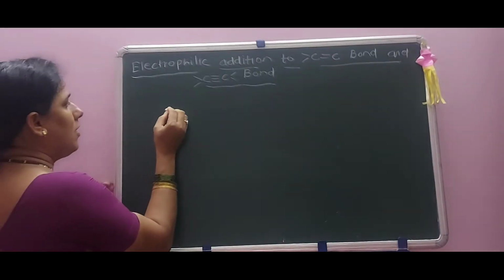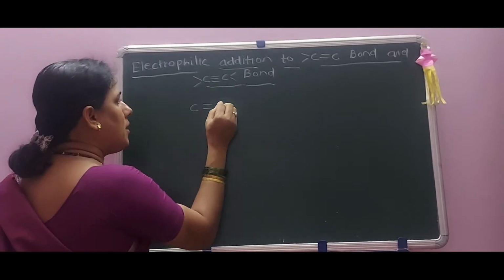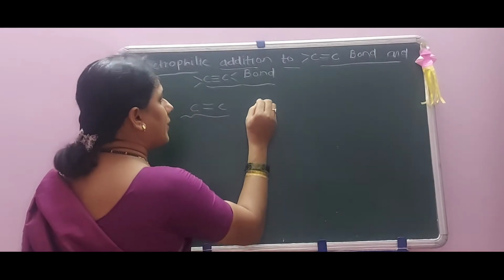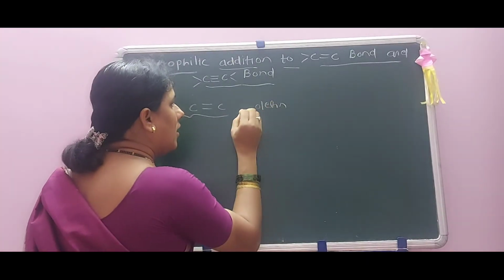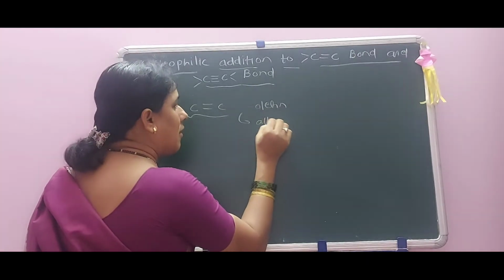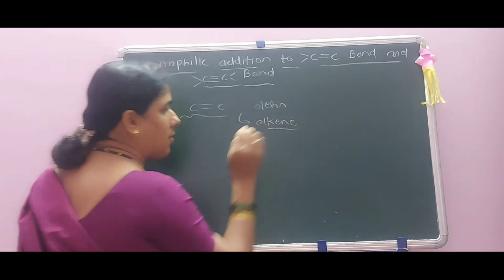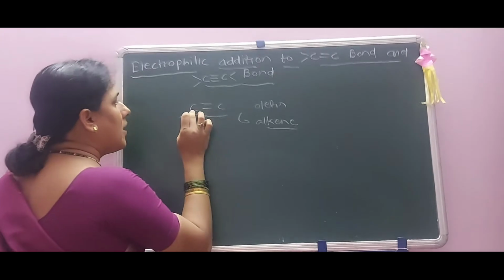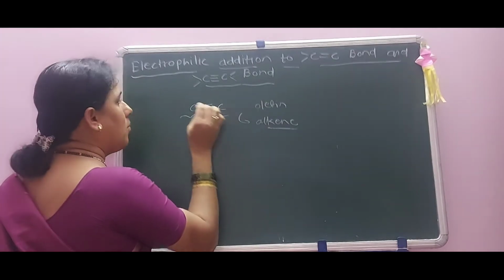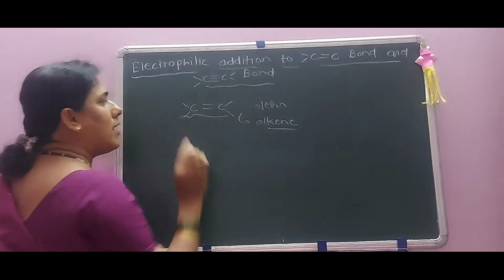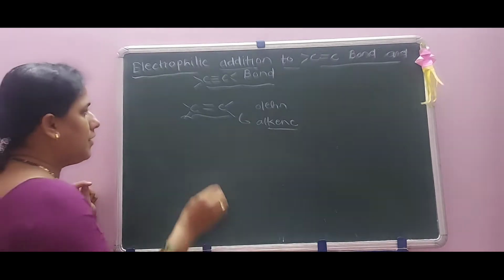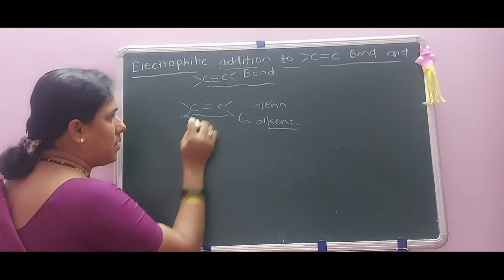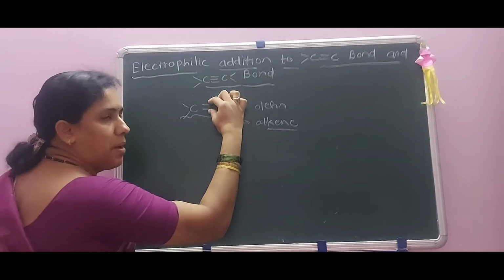Okay, first of all, this carbon-carbon double bond linkage is called an olefin, or it is also called an alkene. You have to start from the basic level here. Okay, it is an alkene. Now in this carbon-carbon double bond, what is the valency of carbon? That is equal to 4. These are the substituents which are attached to the carbon. Now we have to concentrate on this double bond only.